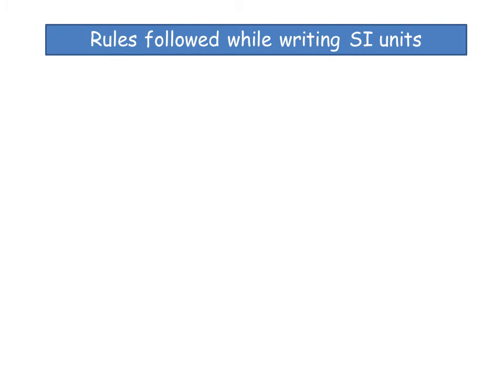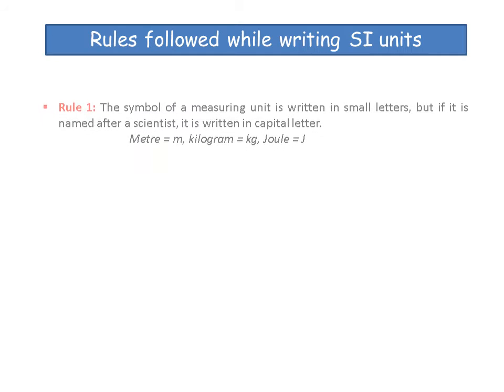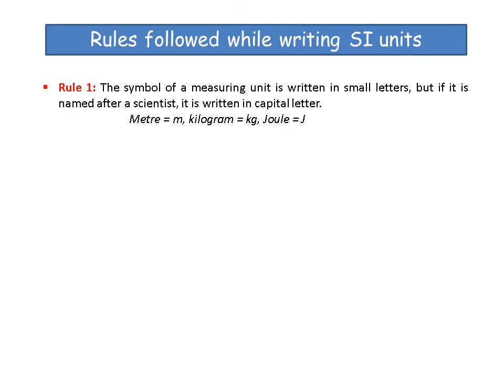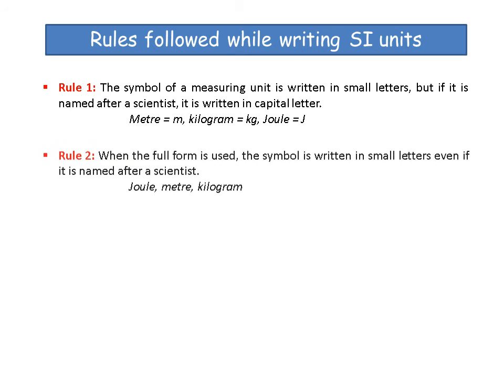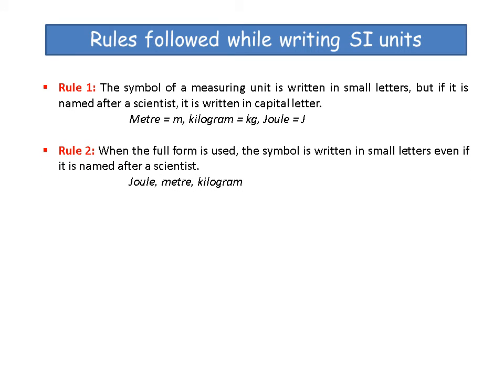Certain rules are followed while writing SI units. First rule, the symbol of a measuring unit is written in small letters. But if it is named after a scientist, it is written in a capital letter, like meter, kilogram, joule, etc. Rule 2, when the full form is used, the symbol is written in small letters even if it is named after a scientist. Joule, meter, kilogram in full.